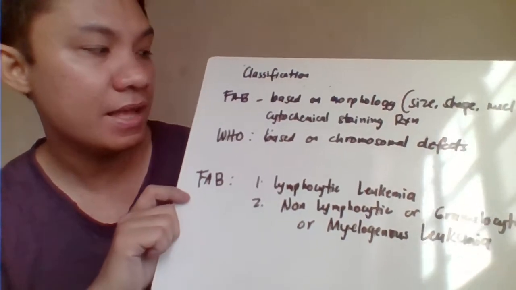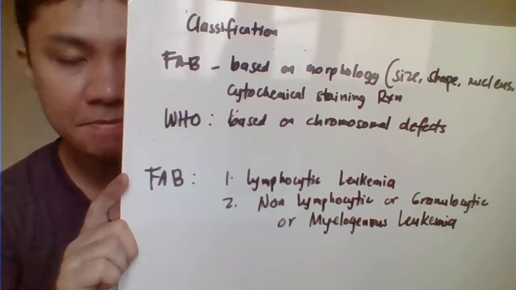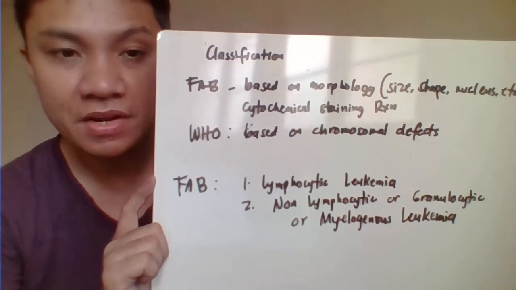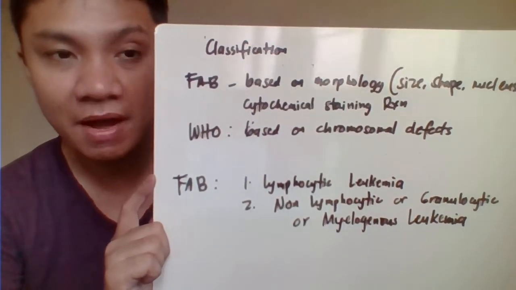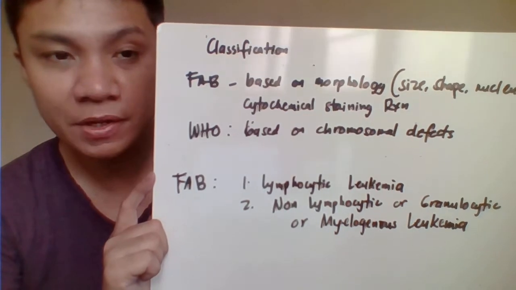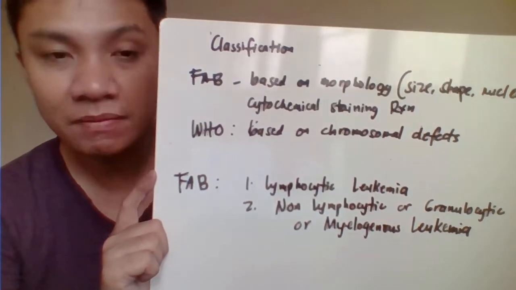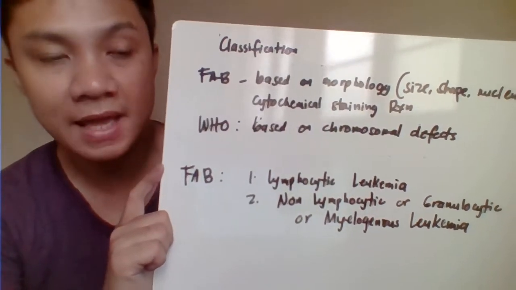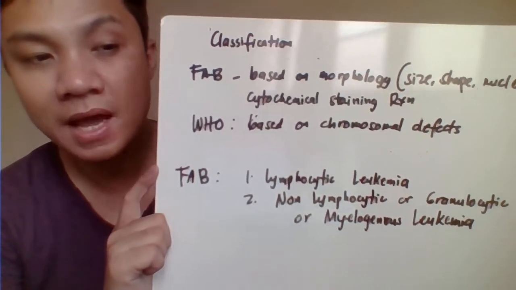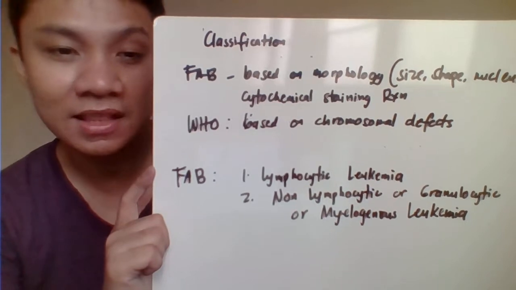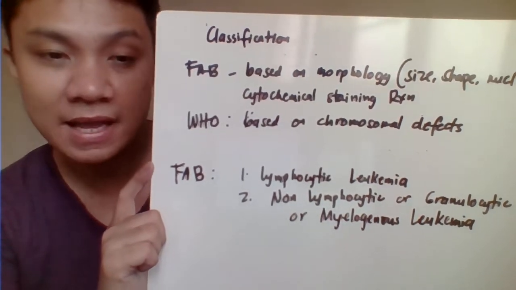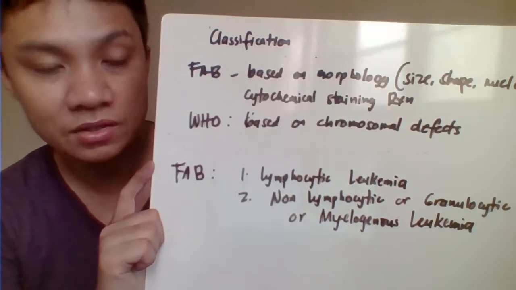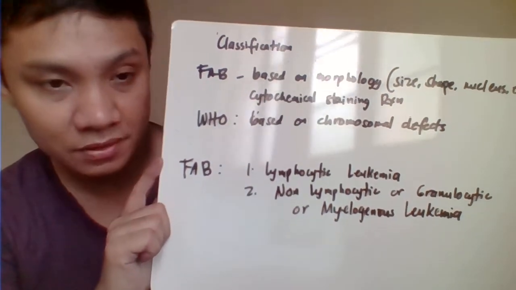Okay, then we have the classification of our leukemia. We have the FAB classification. Another one, we have the World Health Organization. The FAB is your French, American, British classification. The FAB classification is based on the morphology of your cell. This includes the cell size, the nucleus size, the shape of that, the presence of nucleoli, and many other considerations, including your cytochemical staining reactions. It's more of the morphology.